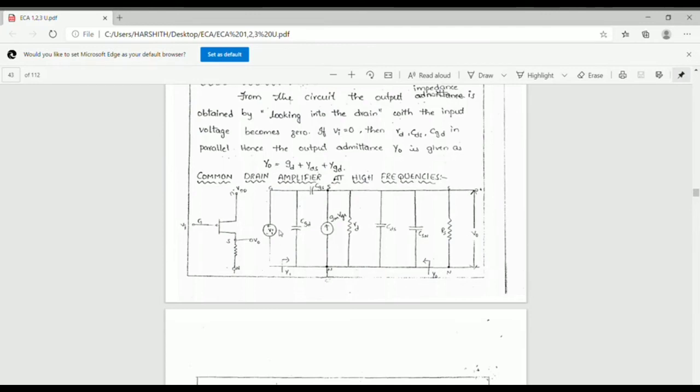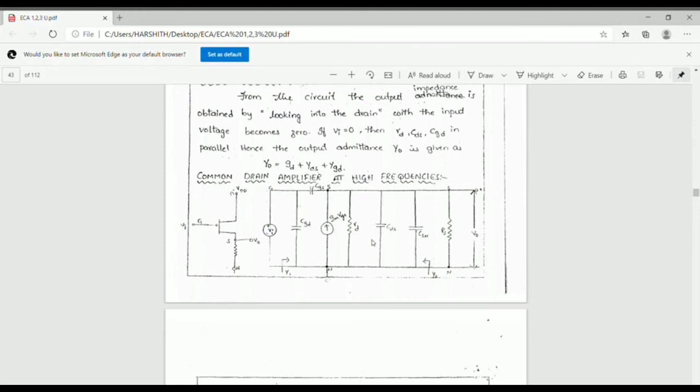In this, VI is the input voltage, and capacitances on the input side are CGD and CGS, and the conductance is GM into VGS, and the resistance is RD.